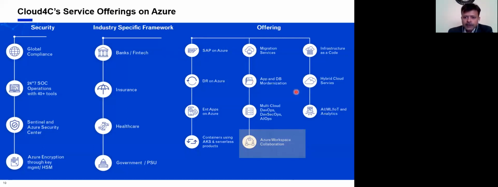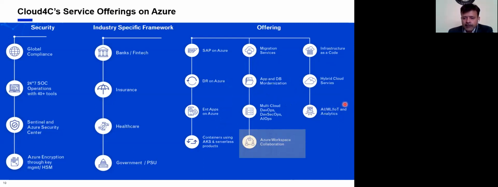And you can see DR on Azure, enterprise applications on Azure, containers or Azure Kubernetes Services, migration, application and DB modernization. Then you can see multi-cloud, DevOps, AIOps, infrastructure as code, automation, hybrid cloud services, where you can get Azure Stack and all. And then the advanced services like AI, ML, and IoT, right?